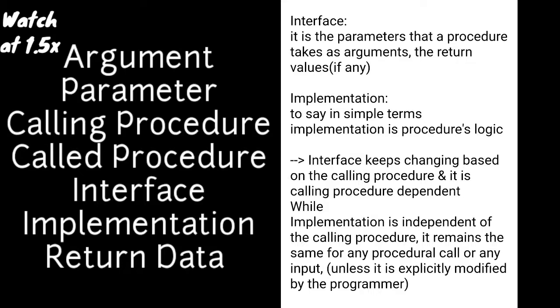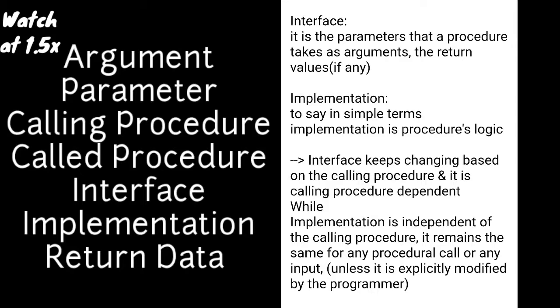After taking the arguments, the coffee machine procedure performs or implements some logic to make coffee, which is known as the implementation part. In case of the coffee machine procedure, the implementation part is nothing but the process that the coffee machine procedure adopts to make coffee. The coffee machine procedure, or the called procedure, finally returns the coffee to the user.